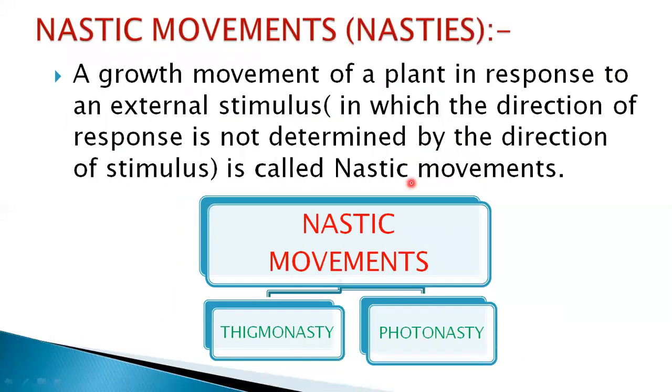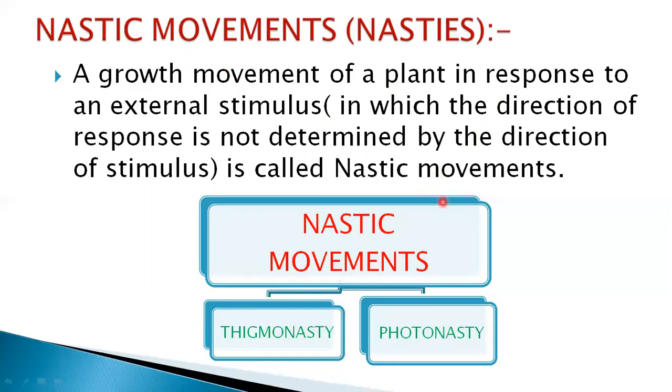Till now we have studied the trophic movements, where the plant shows movement towards an external stimulus, and that movement helps in the growth of the plants. But nastic movement is completely different from trophic movement. The main difference is that trophic movement is a directional movement of a plant part, but nastic movement is not a directional movement with respect to the stimulus. The direction of nastic movement is not determined by the direction from which the stimulus is applied.